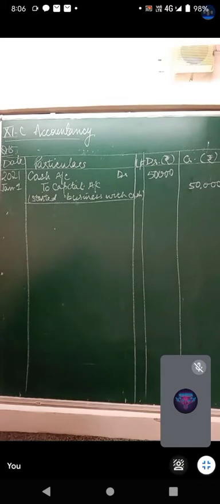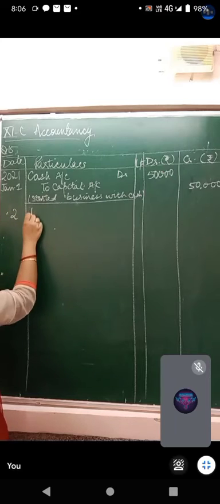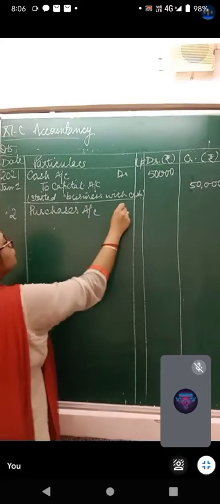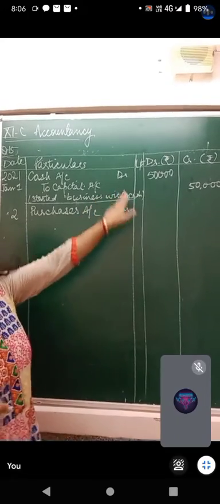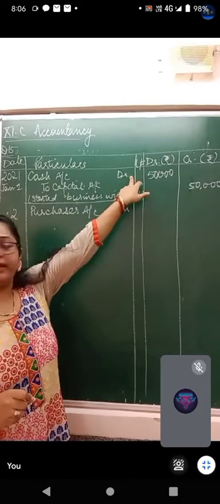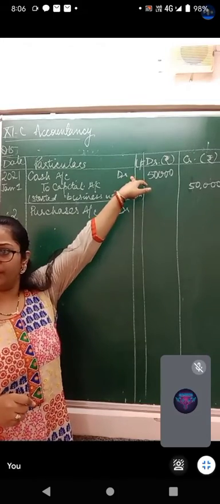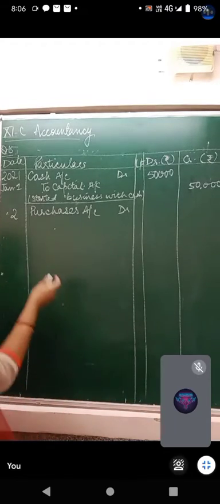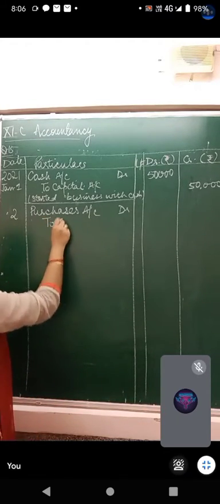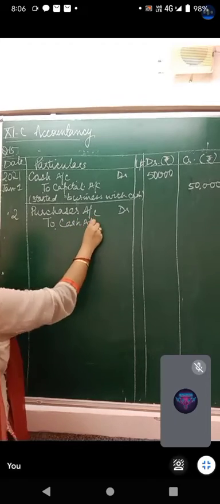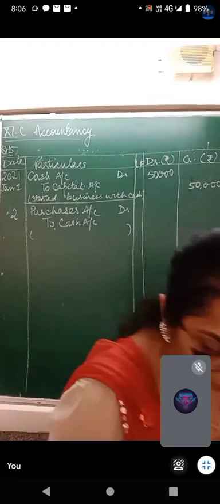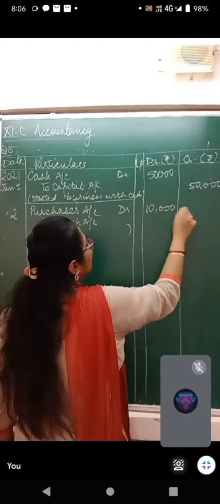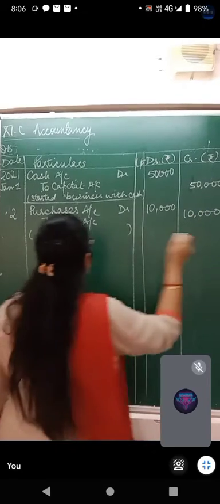So next entry is on January 2nd, purchase goods for cash. Purchases account debit. Please note this Dr is to be written very close to the ledger folio column, right? And all the amounts have to be left aligned on the column. What is going out? Cash, because you have purchased those goods for cash. Please write down the narration: goods purchased for cash.